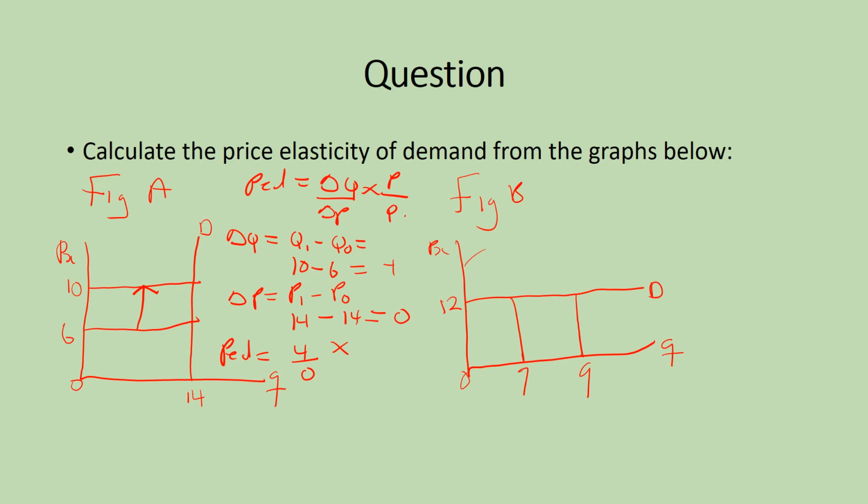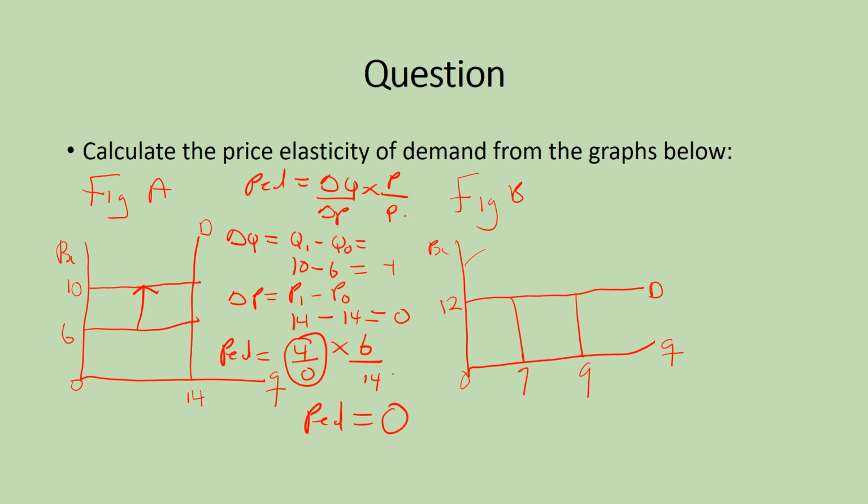I said it is the old price. So the old price, which is 6 over the quantity, which is the old quantity, which is the same as the 14. Now, any number over 0, we know it is 0. So it means this whole place is 0. So 0 times any other number is equal to 0. Therefore, our PED is equal to 0.